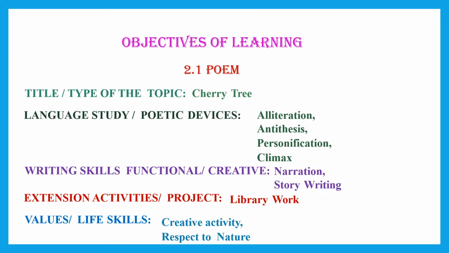What are we going to learn from this poem, The Cherry Tree? That is the objectives of learning. So the poetic devices that we will learn are alliteration, antithesis, personification and climax. Writing skills will be, it is a narrative poem. We will be learning story writing from the poem.